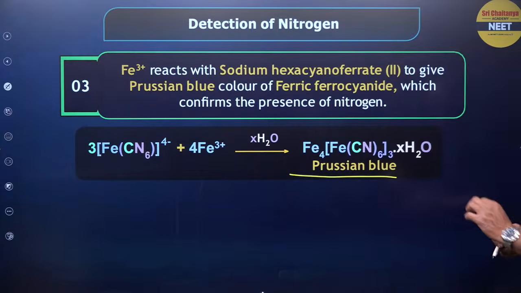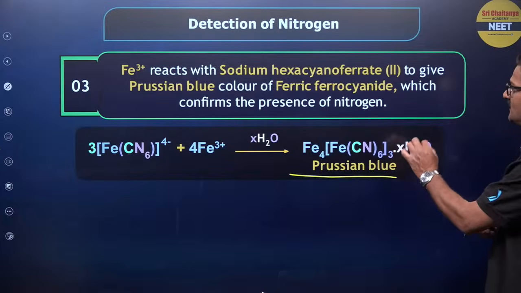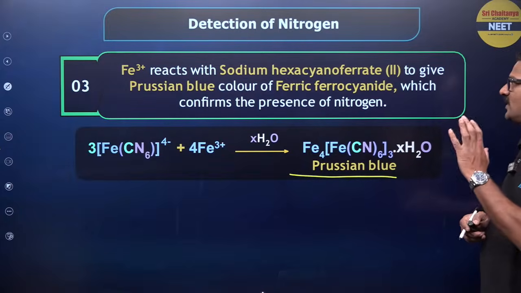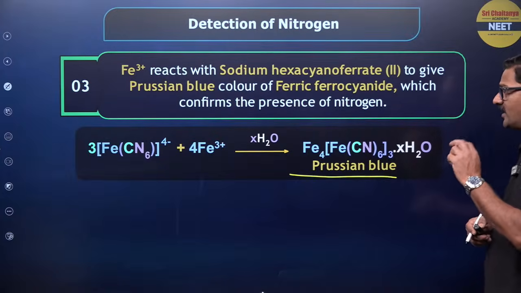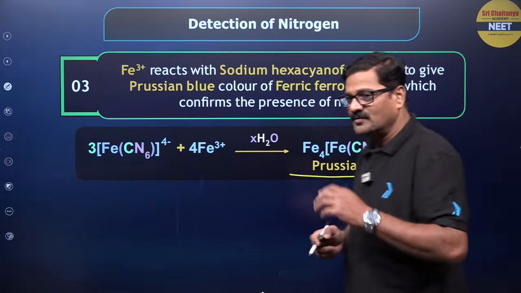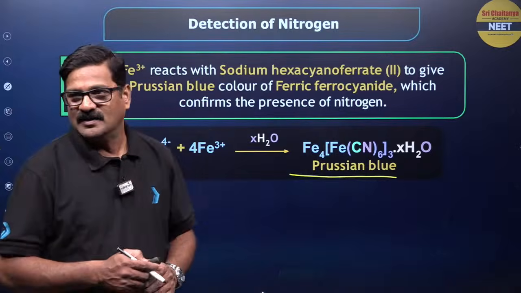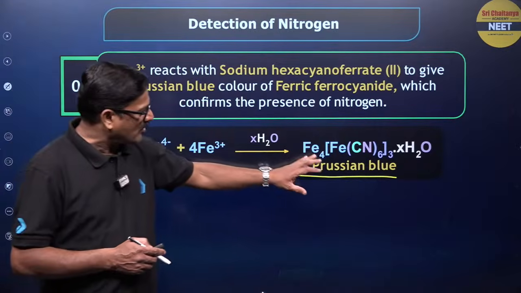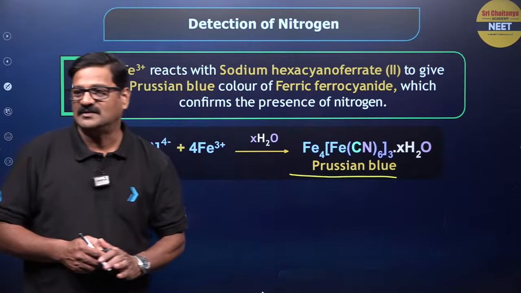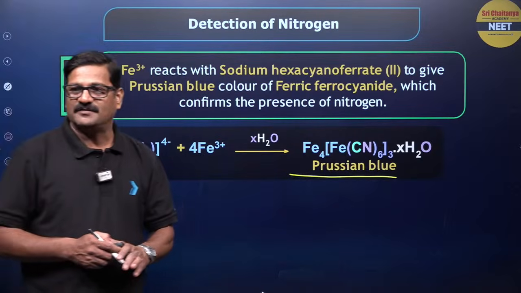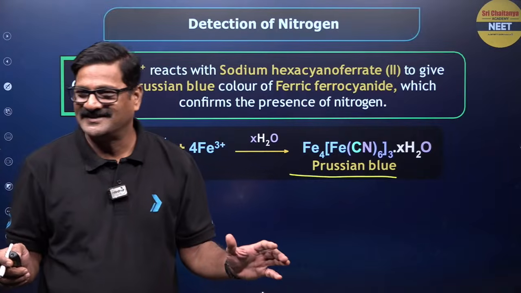This Prussian blue is Fe4[Fe(CN)6]3. So sodium hexacyanoferrate gives the Prussian blue color, or ferric ferrocyanide. Ferric ferrocyanide. Okay, look at the formula of the Prussian blue complex, Fe4[Fe(CN)6]3·xH2O. Fine. Any doubt, children? Clear?